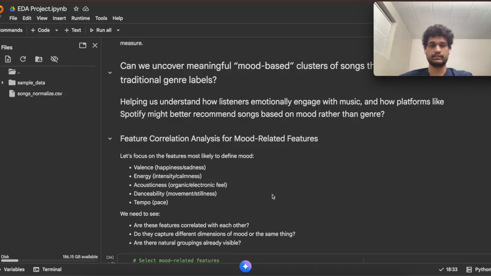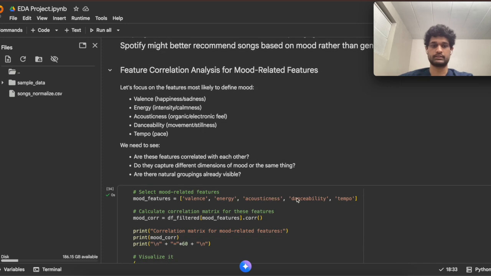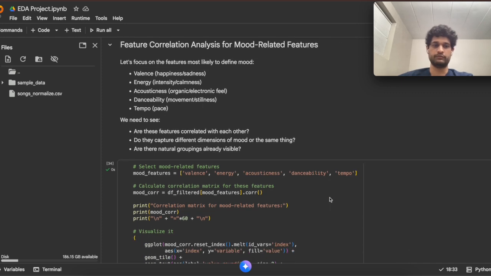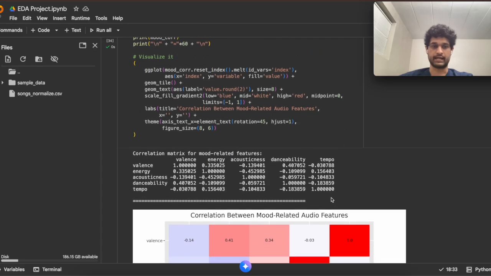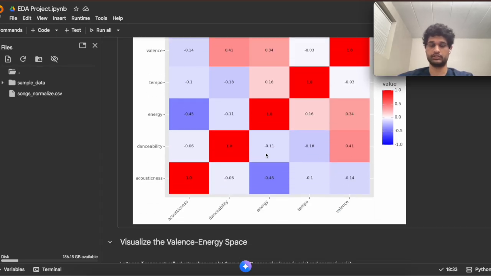So, after realizing that single features can't explain popularity, we shifted focus to how songs relate emotionally. Instead of predicting success, we wanted to see whether combinations of features naturally form mood clusters. Before we could create clusters by mood, we first needed to understand which features actually represent mood and whether they overlap or capture different emotional dimensions.